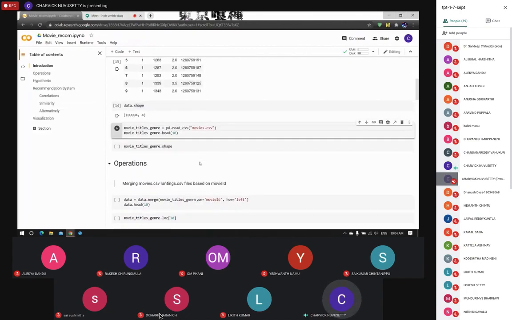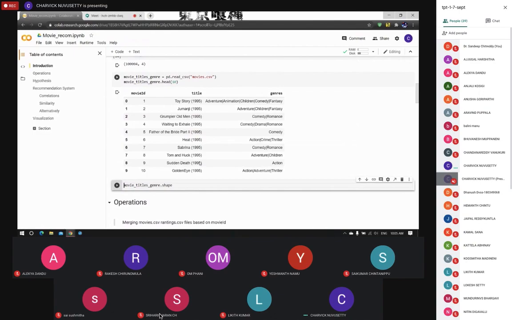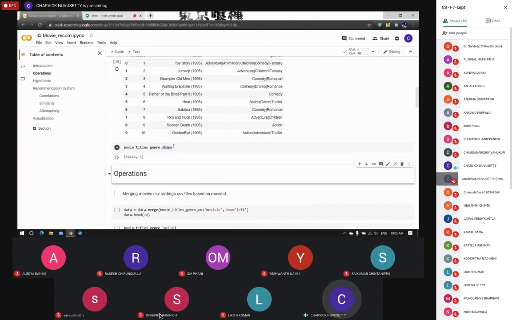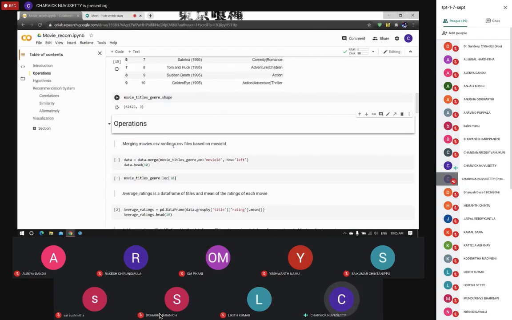Okay, next we need to read another CSV file known as movies.csv to get the rest of the information like title and genre. The movie ID in both CSV files is the primary key for connecting the data across the different CSV files. As you can see, this CSV file contains movie titles and genres. Now let us find out how many rows and columns are present in our movies.csv file. This CSV file has around 62,000 rows, so we can safely say that there are more than 60,000 different movies in our dataset.